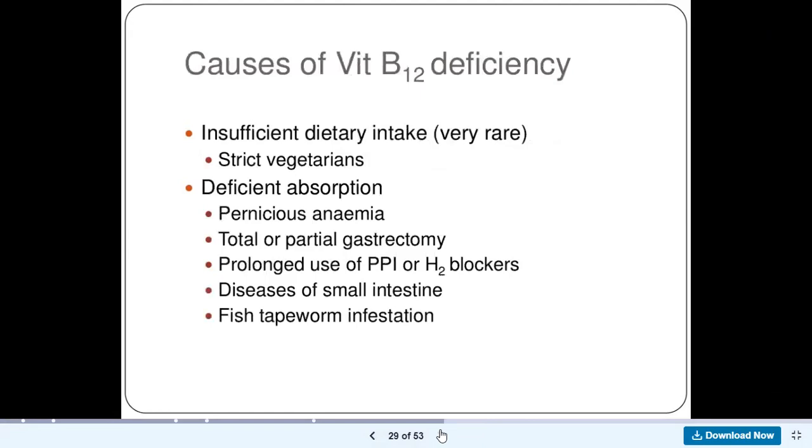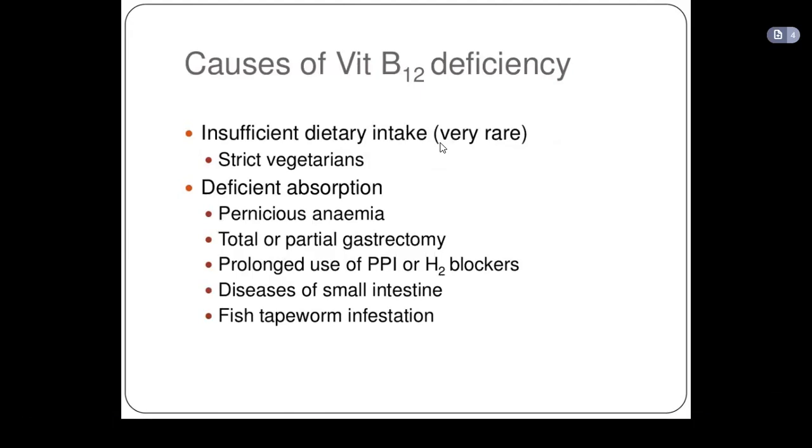Now, what are the causes of vitamin B12 deficiency? Why do people have vitamin B12 deficiency? The first reason is insufficient dietary intake. But this is rare, because we already said that liver, dairy products, meat, and fish contain vitamin B12.